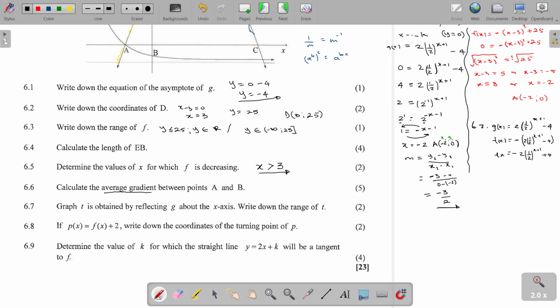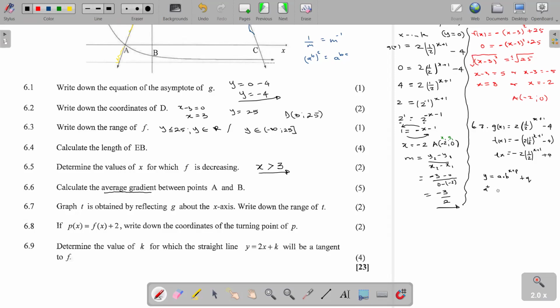But from our main function, the general function for an exponential function is given by y is equal to a multiplied by b to the power x plus p plus q. We have to know that this a will help us determine our range. How? If the a is positive, it means our graph will be on top of the asymptote.